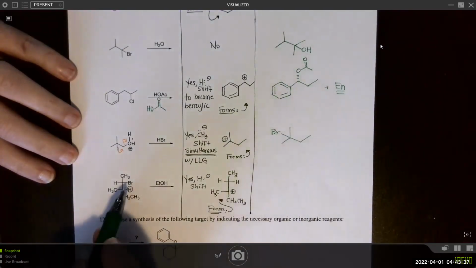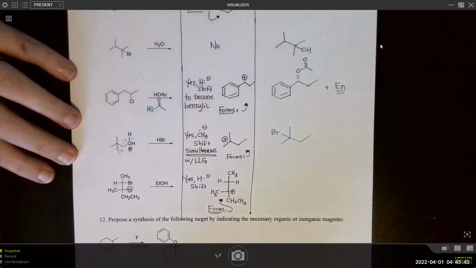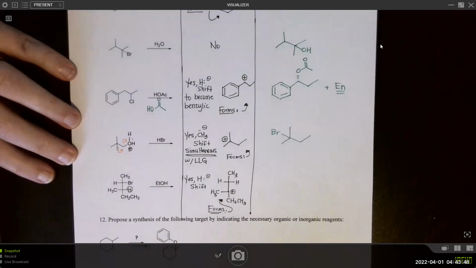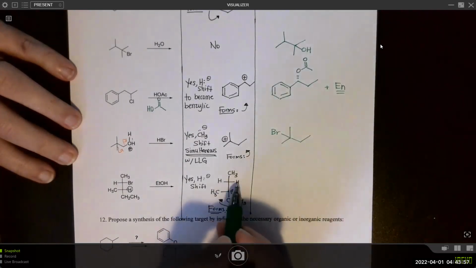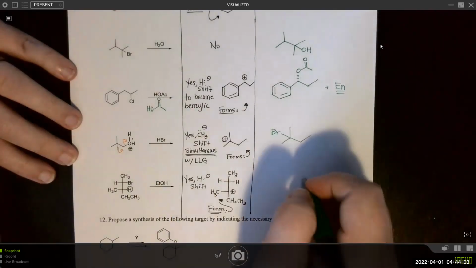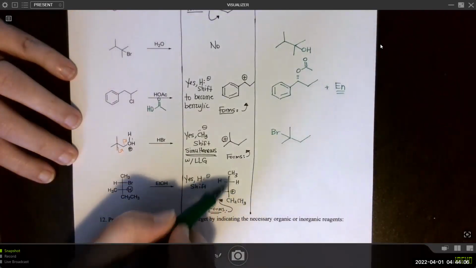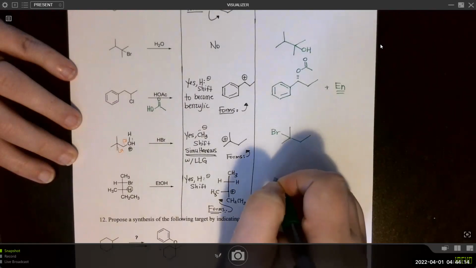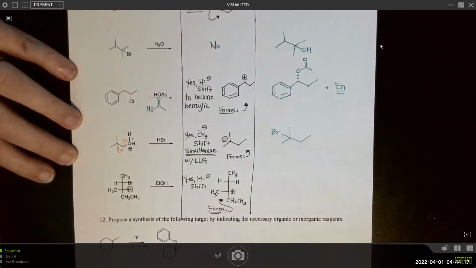We did get a shift here because it went from a secondary carbocation to a tertiary carbocation through a hydride shift. Ethanol will eventually attack here. We'll lose the hydrogen through proton transfer. And we are going to get a racemic mixture at this carbon. By the way, now that this is not a chiral center, we don't really need to draw it as a chiral center anymore. So now we would actually have an ethyl group, a methyl, and an ethoxy group. So now that we have two ethyl groups, technically it's not a chiral center.